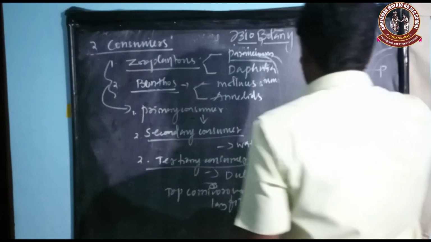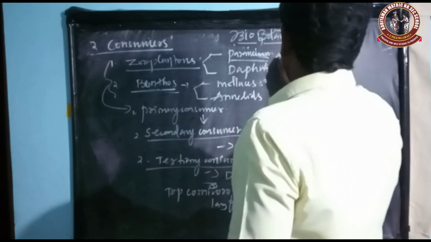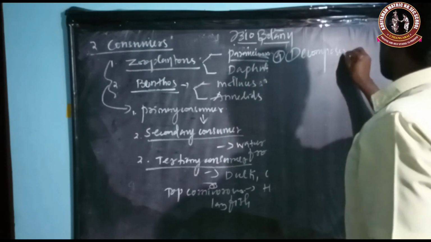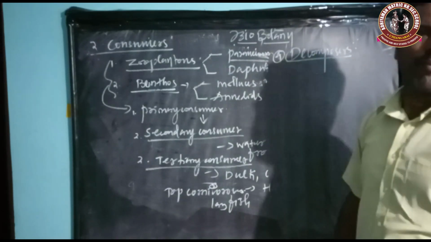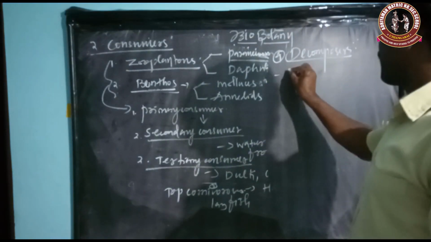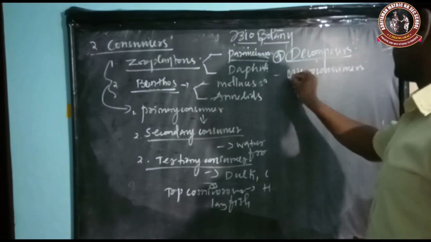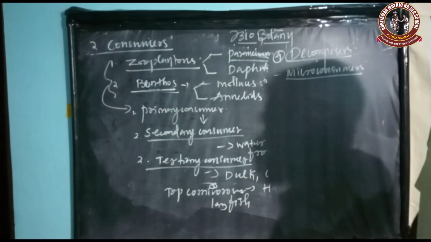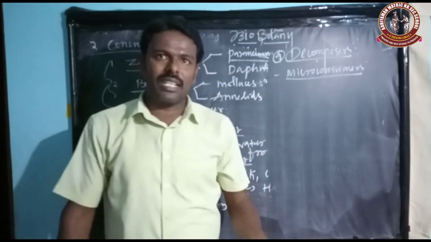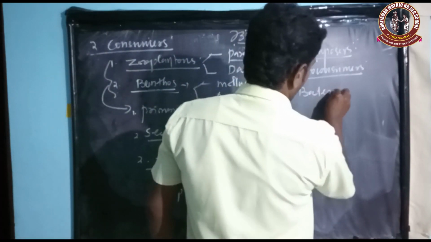Finally, we have to discuss the decomposer. So what is the decomposer? Decomposers are also known as micro consumers. They are helpful for recycling minerals in the ecosystem. For example, bacteria and fungi.